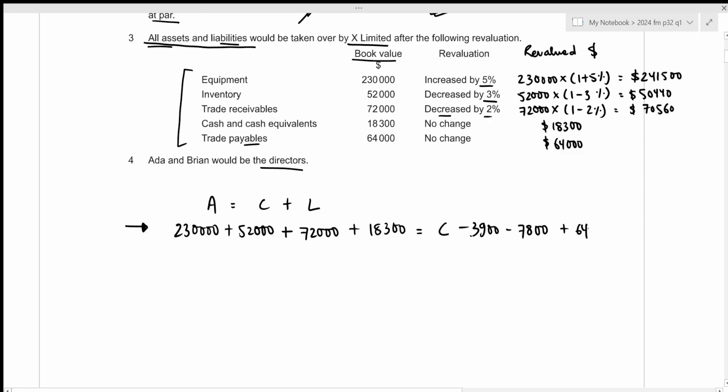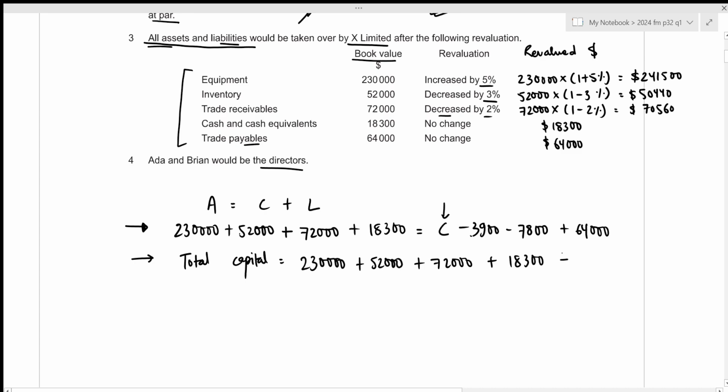So plus 64,000. Now the total capital, which is C in the previous equation, is just going to be 230,000 plus 52,000 plus 72,000 plus 18,300 plus 3,900 plus 7,800 minus 64,000. And this results in the amount of 320,000.